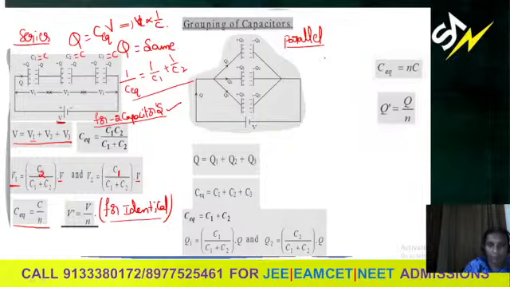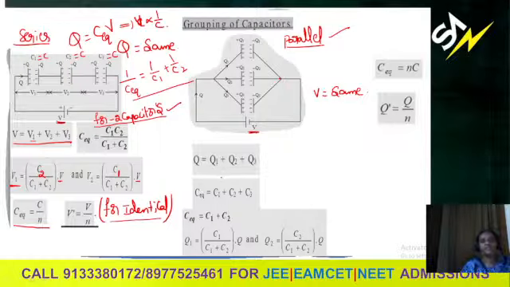Come to the parallel combination. Two ends of a capacitor connect to the other capacitor's two ends, and these two ends connect to another capacitor's two ends. This combination is parallel. Across the combination, if V potential difference is applied, the same potential difference will be maintained across each capacitor if they are connected in parallel. So the potential difference will be the same, but the charge is different.